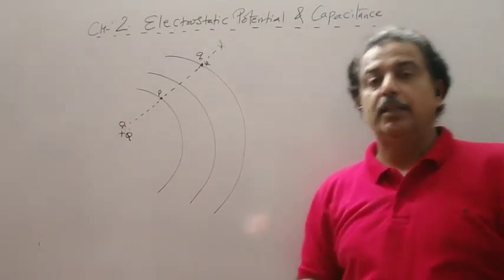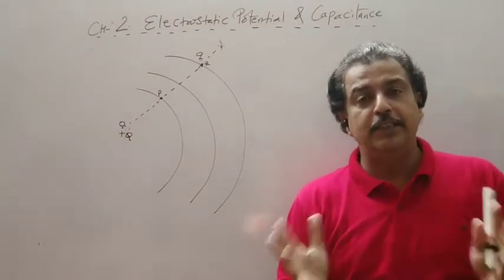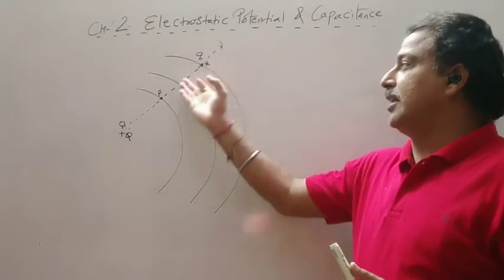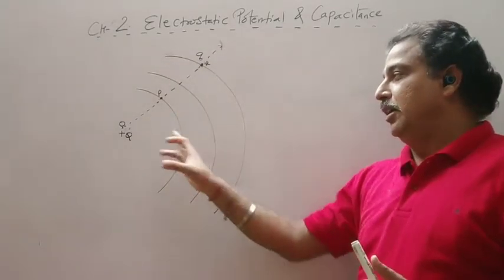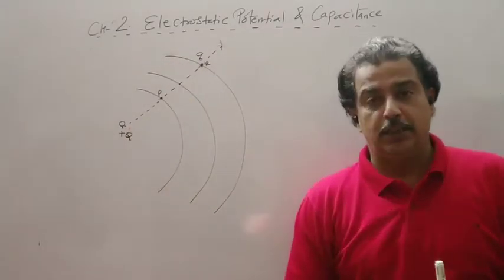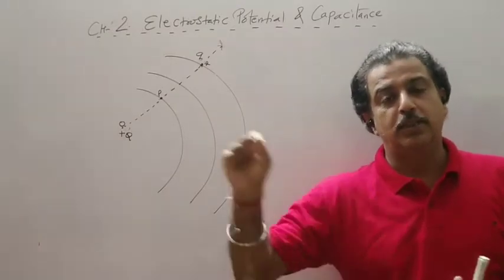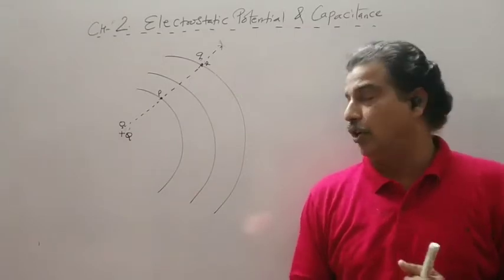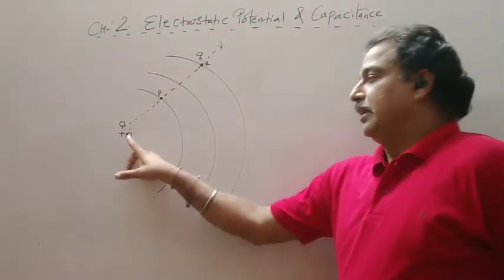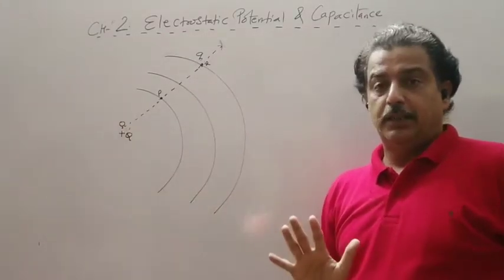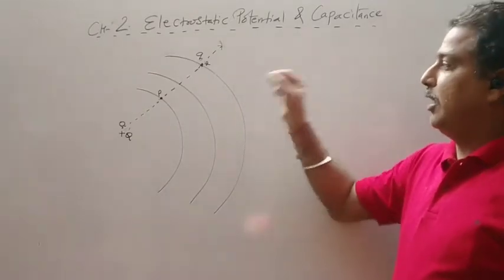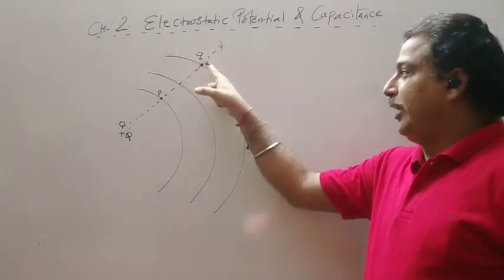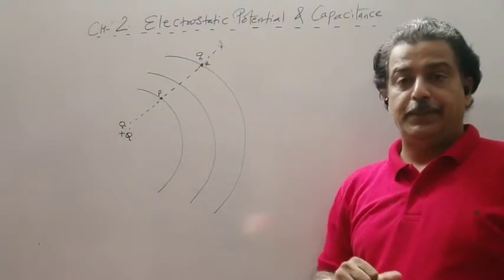The source is fixed; it will not change its position. Whenever I move this test charge in the field, the source should not change its position. So the source charge is assumed to be fixed by some unknown force that we will see later on. For the time being, capital Q is fixed. We have to do the work to move a charge q from point R to point P.